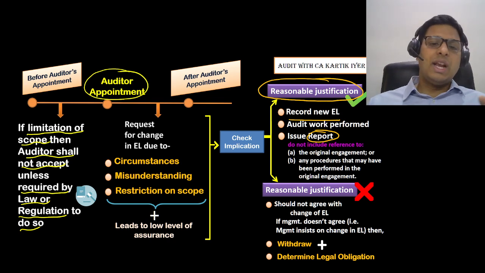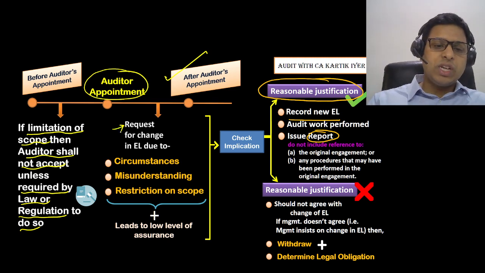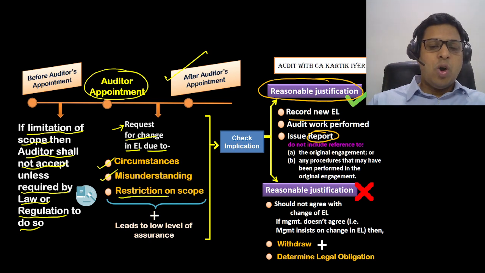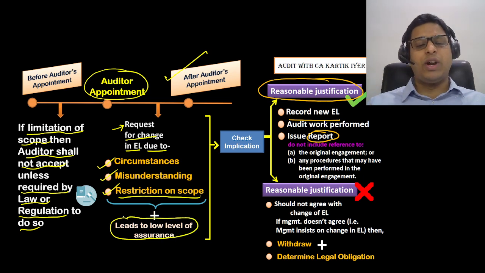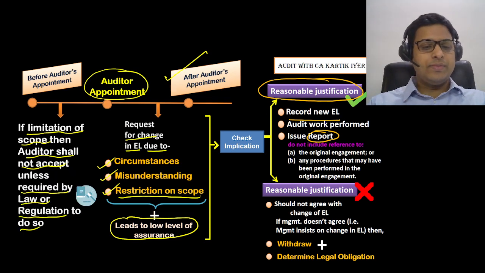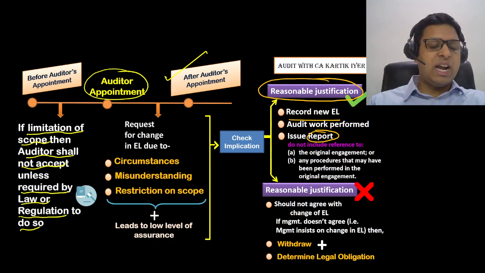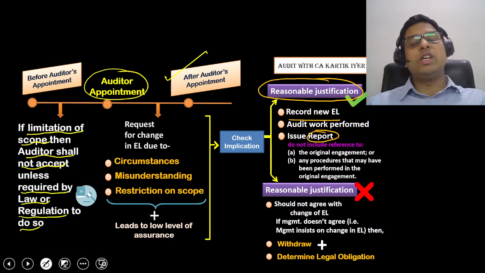Okay. Next, after the auditor's appointment, the client is putting some restrictions on the auditor's work. Then the auditor should request for change in the engagement letter due to any circumstances, misunderstanding, or restriction on scope. If it leads to lower level of assurance, so I'll rephrase this point again. If the client says that I'm requesting a change in the engagement letter, then auditor should ask the client.